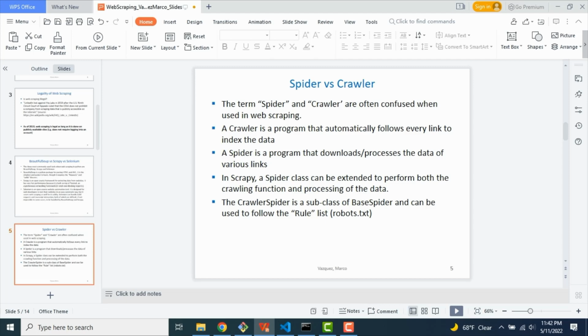Now we have to consider the difference between spider and crawler before we continue. Both of them are typically confused when used in web scraping. However, a crawler is a program that automatically follows every link to index every data, while a spider can perform the same tasks as a crawler, but it also downloads and processes the data within those various links. An example of this for Scrapy would be the CrawlSpider. It's a subclass of the base spider and can be used to follow the robots.txt file, which I will talk about in the future slides.